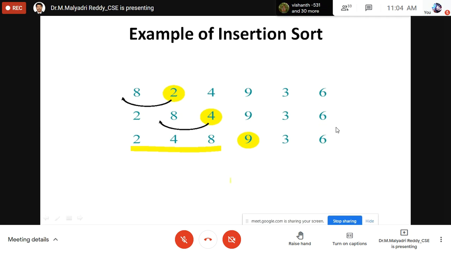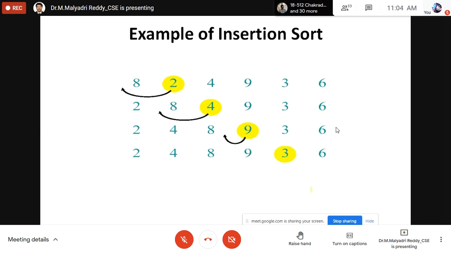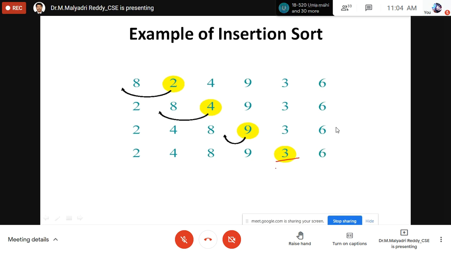Next, 9 is compared with 2, 4, 8. 9 is greater than the previous three elements, so it stays the same. Next we focus on 3. 3 is compared with 2. 2 is smaller.